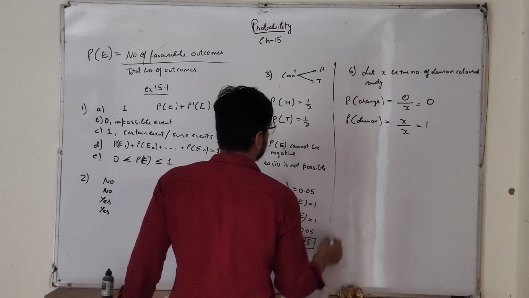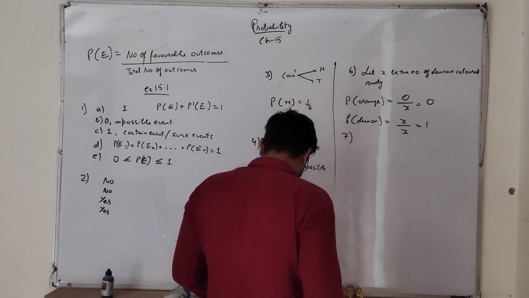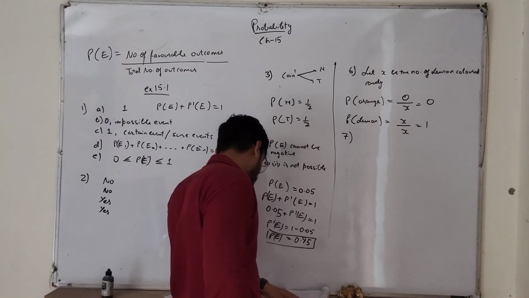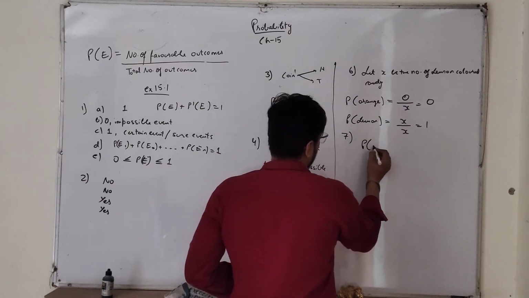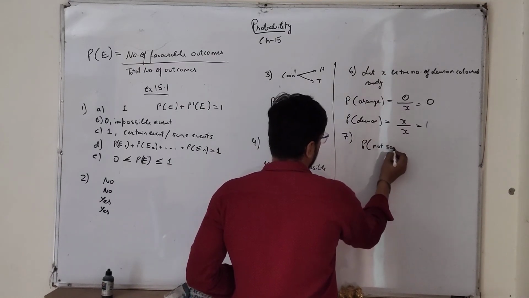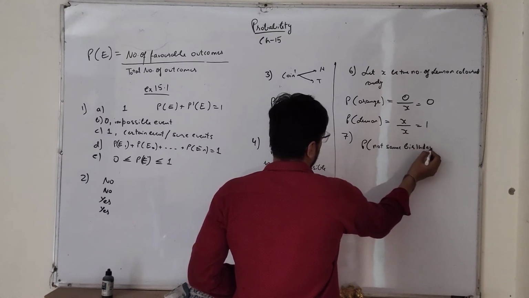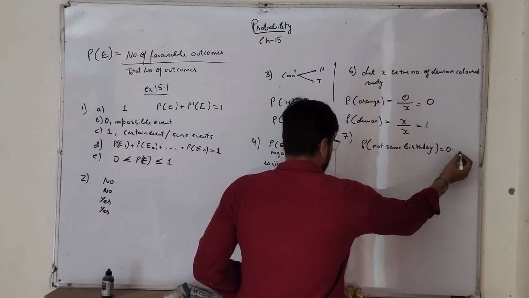Next, 7th. It is given that in a group of 3 students, the probability of 2 students not having the same birthday is 0.992.